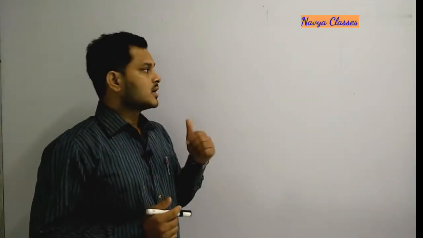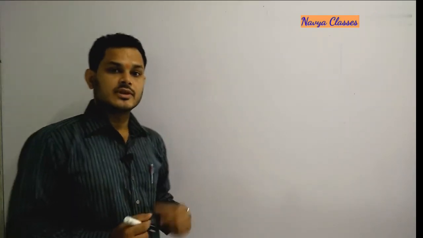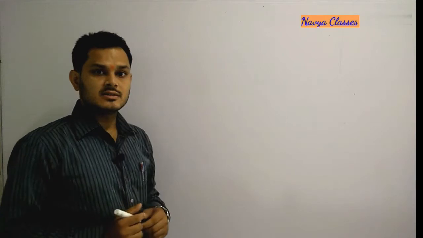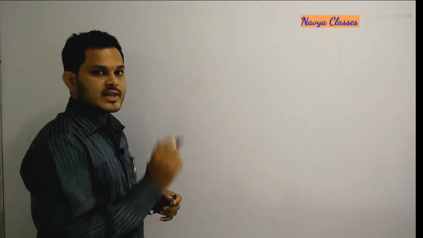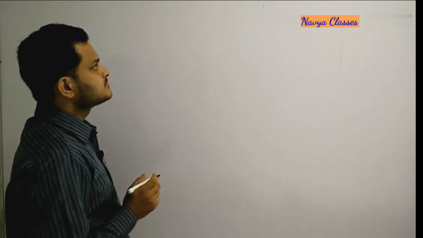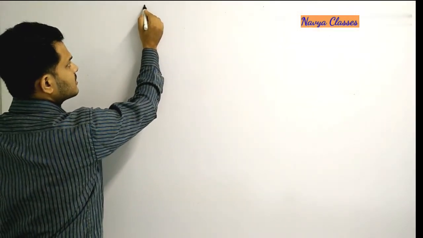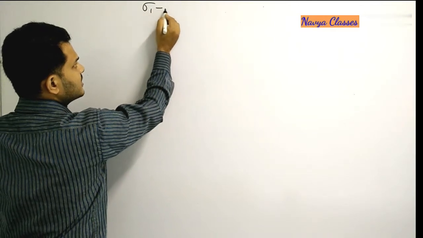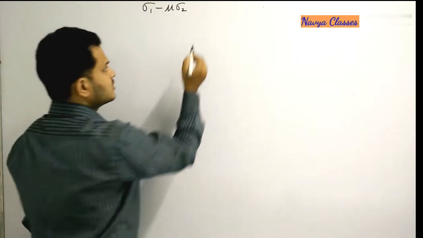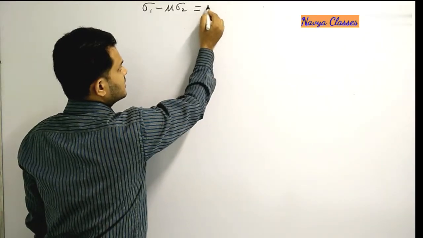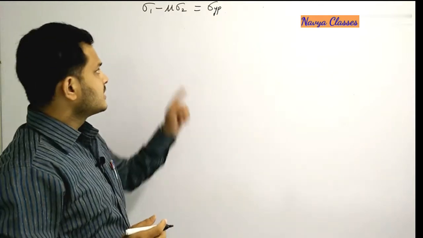Now let us understand how the graph is plotted for this maximum principal strain theory. We know that in a biaxial stress system we have the formula sigma 1 minus mu sigma 2 is equal to sigma at yield point.